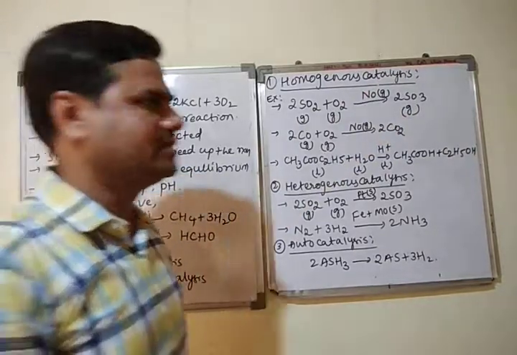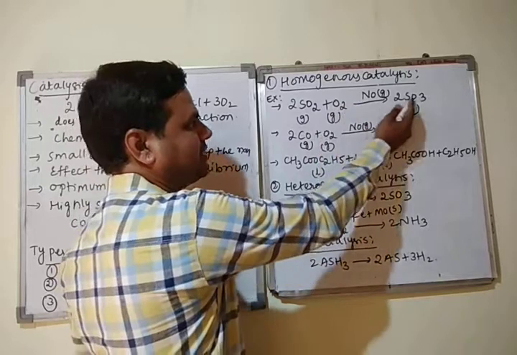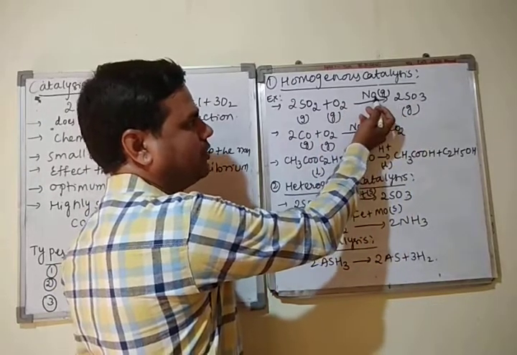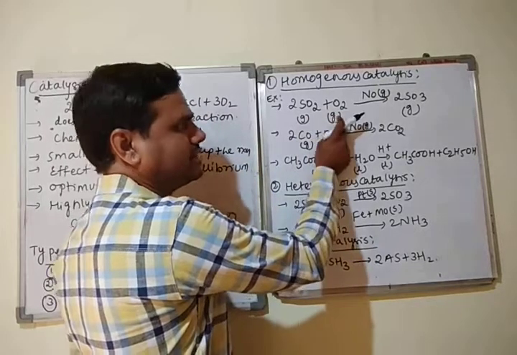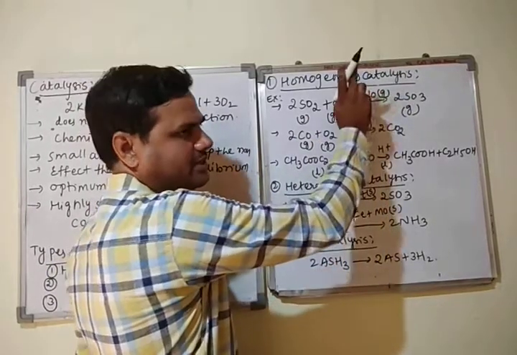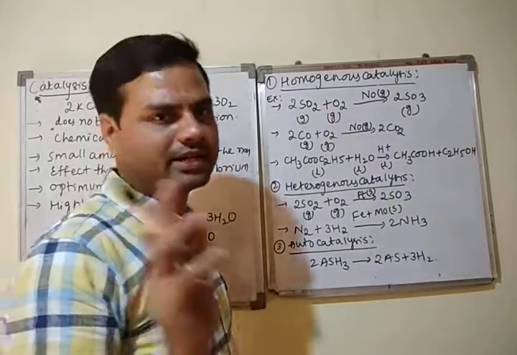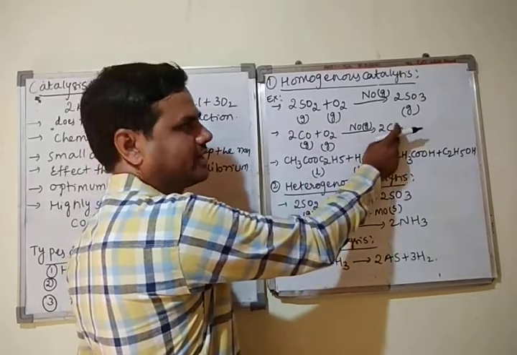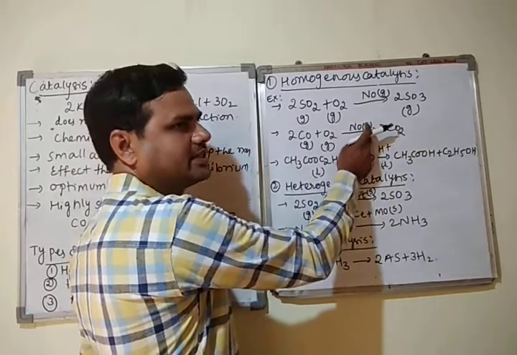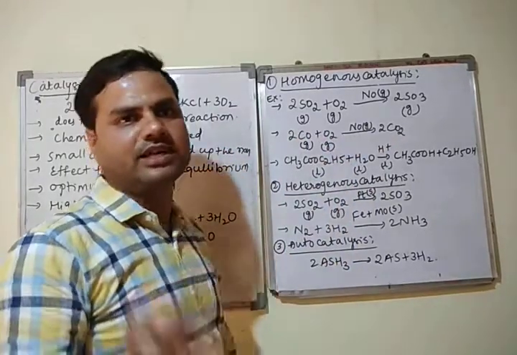In this example, sulfur dioxide reacts with oxygen to form sulfur trioxide. We are using NO, nitrogen monoxide, as catalyst. Reactants are in the gas phase. Catalyst is also in the gas phase. Both are in the gas phase. Therefore, it is homogeneous catalysis. Second one, carbon monoxide reacts with oxygen to form carbon dioxide. NO is the catalyst, in the gas phase. Carbon monoxide is gas phase, oxygen is also gas phase.